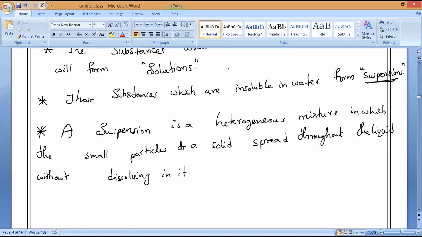Now keep in mind, in exam definitions you should not change according to your convenience. Content you can explain, but write the definition exactly as I have given. Then only people will score full marks in the given definition. So this is what we call a suspension. Is there any doubt, anybody? Yes, please respond, all of you.